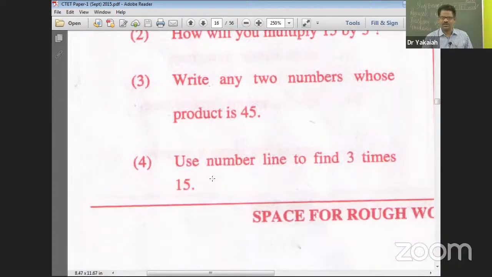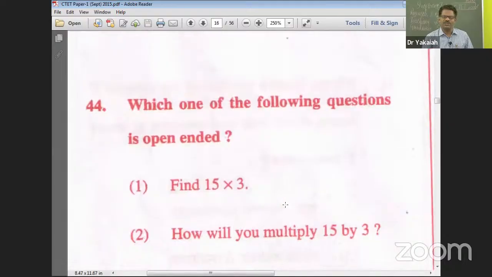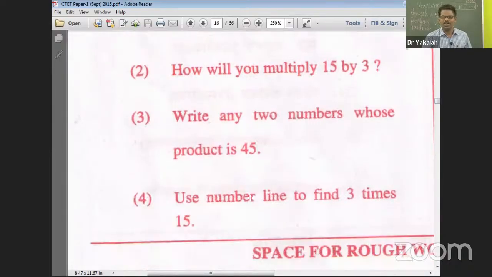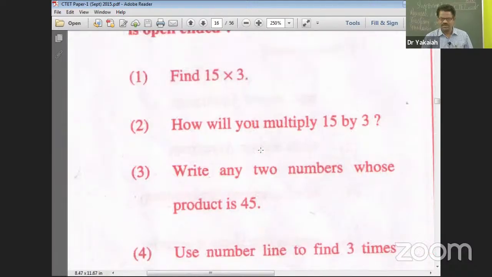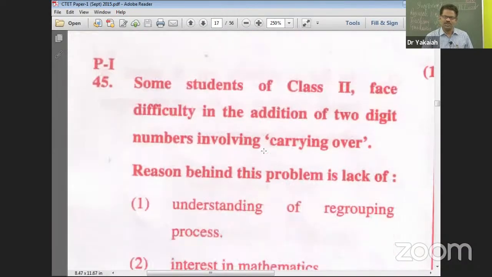Use number line to find 3 times 15 is also fixed, the only answer. Open-ended is where you have scope for different answers, but still each answer tends to be correct. That's what open-ended is. Question number 44, option number 3 is the right answer. All right, let's move to the next question.